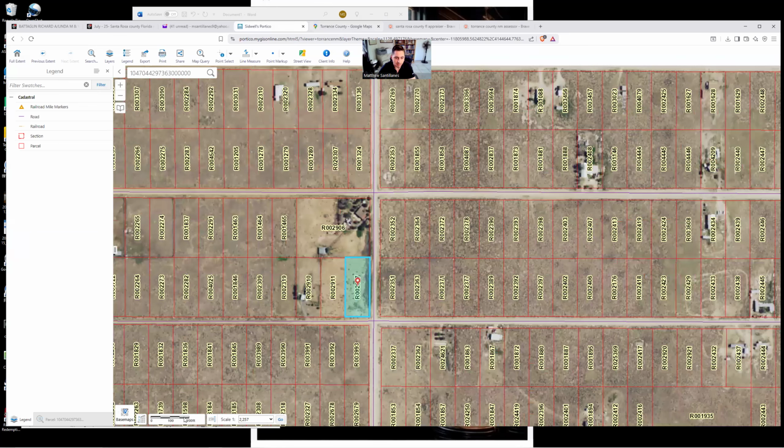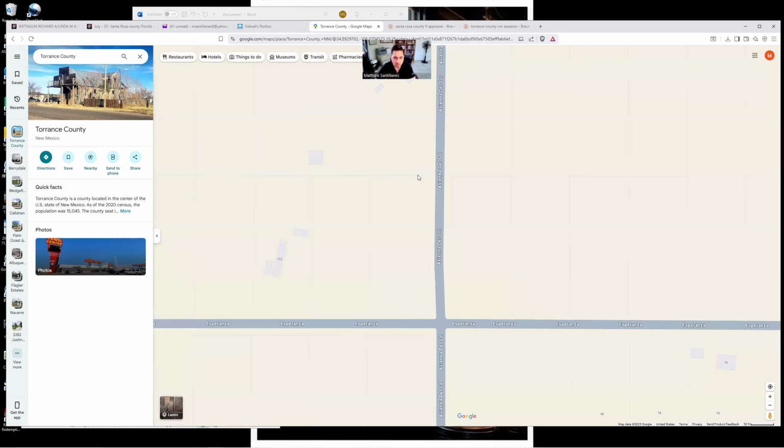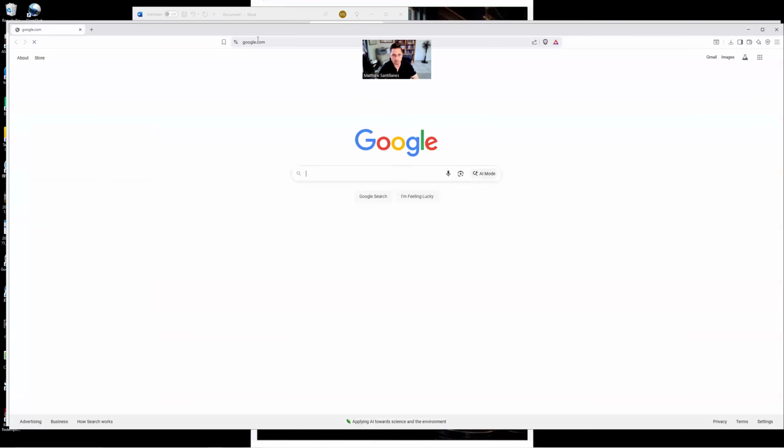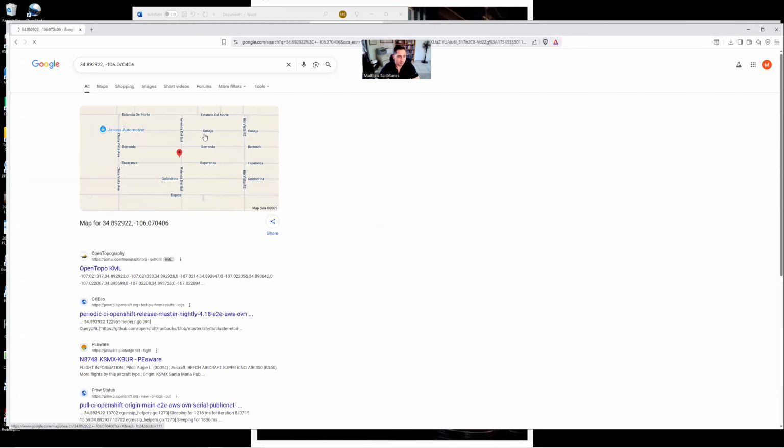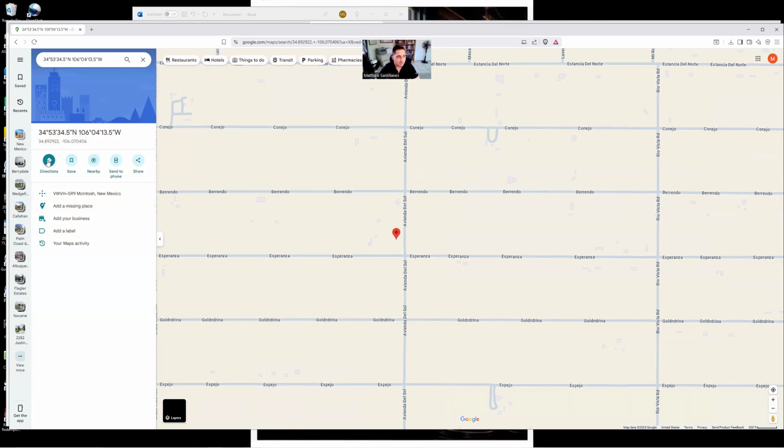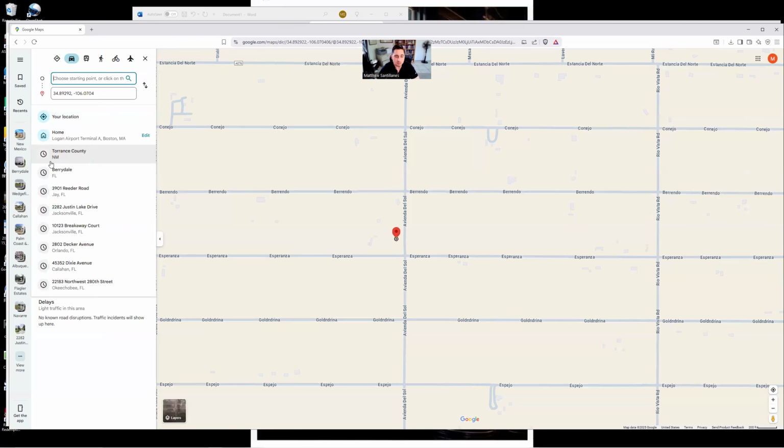Now we'll switch back to map view, and this will actually show you boundaries or property lines for this property. Simply click here. You've got the GPS coordinates, copy that, and then you have those saved for the future. So anytime you want to go out there, you can just save these coordinates and punch them directly into Google, like so. Pop it open. Then you can just do some basic directions, and this will take you out there, and give you a really good idea of where your property's at.